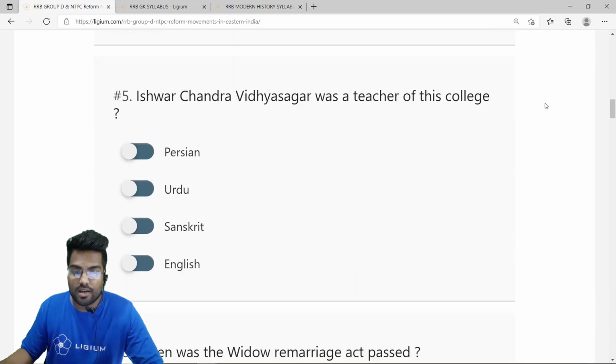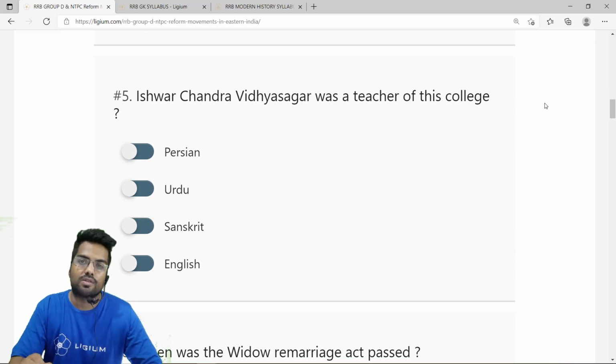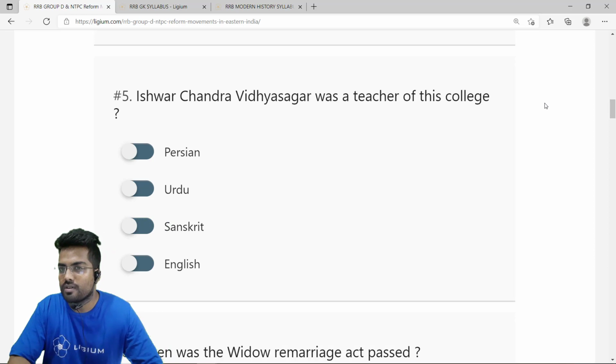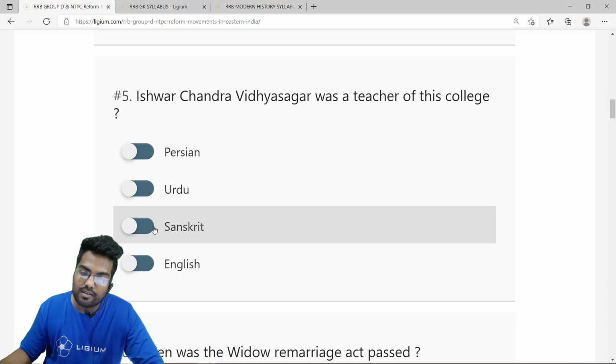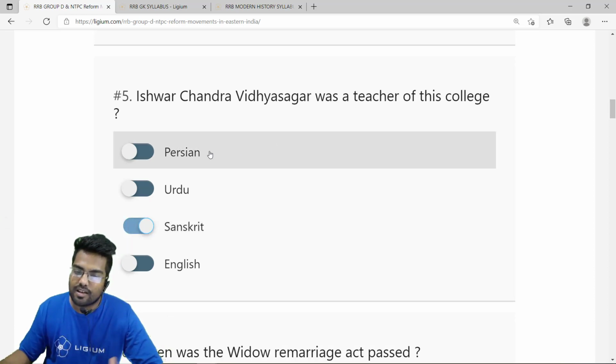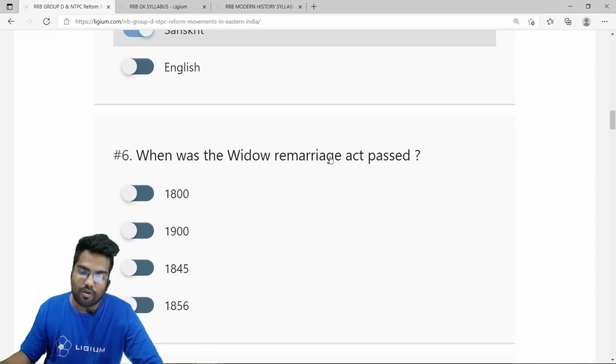Ishwar Chandra Vidyasagar was the teacher of this college. Ishwar Chandra Vidyasagar was another prominent reformer in West Bengal. He advocated women's rights and forced the government to accept widow remarriage. So the correct answer is option C, that is Sanskrit college. There is no such thing as Persian college or Urdu college, but there is a thing called Sanskrit college, and of course English college. So we have option C as Sanskrit college.